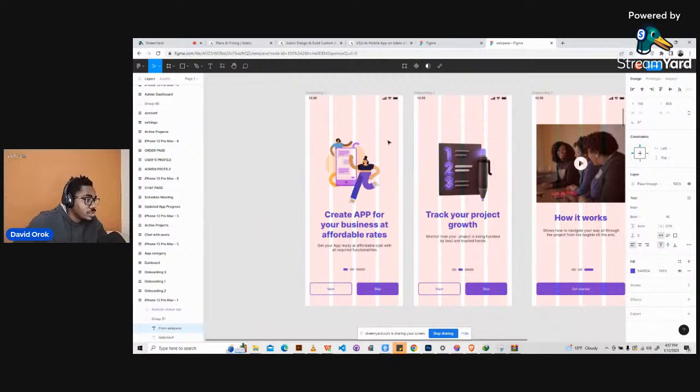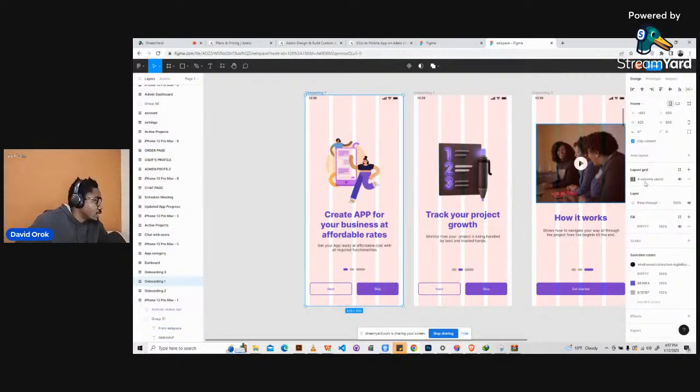Now, these lines here are not part of the design, right? The lines that you see here, the pink lines, are just what the designer used to be able to align things properly. They're not part of the design. So the next thing I'm going to do is click on this and see what I can do. I can actually turn off those grid lines. Okay, so I turned it off for just one thing. I would have loved to turn it off for everything. Okay, let's just leave it like that.